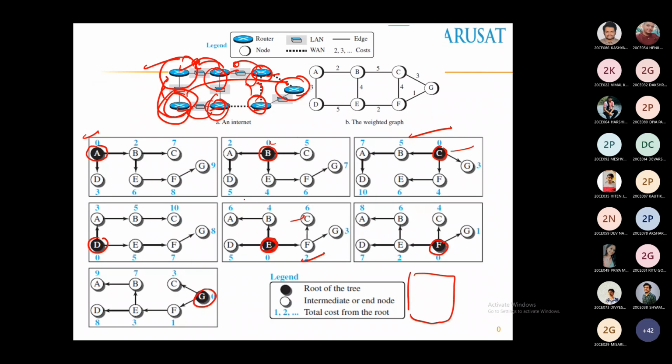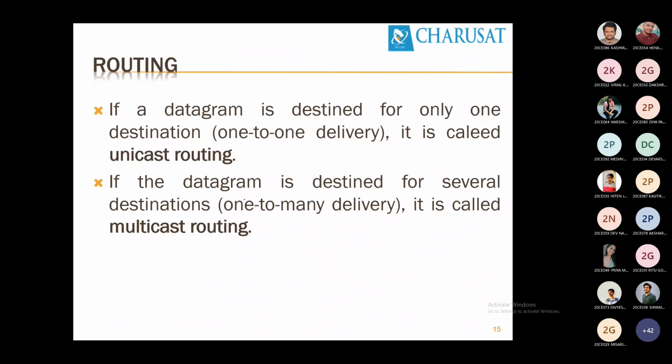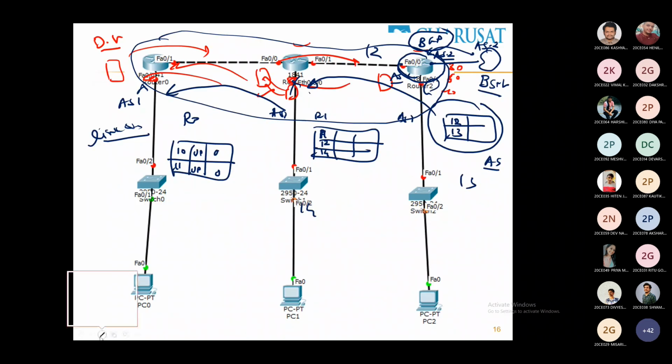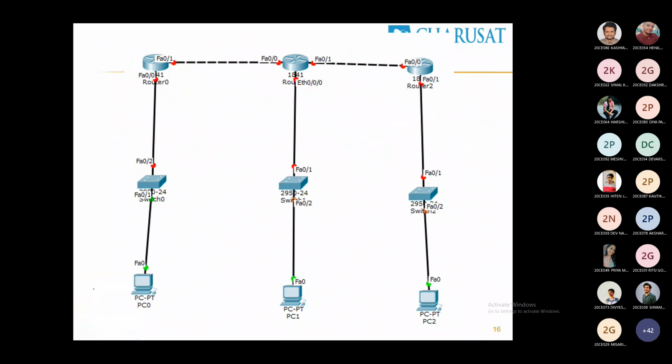Any idea? How are we applying this algorithm with respect to this? Let's say this has the 10, 11 network. And this router, R2, advertises 10, 11, 12, 13 and 14. All the 4 routes are advertised by it.